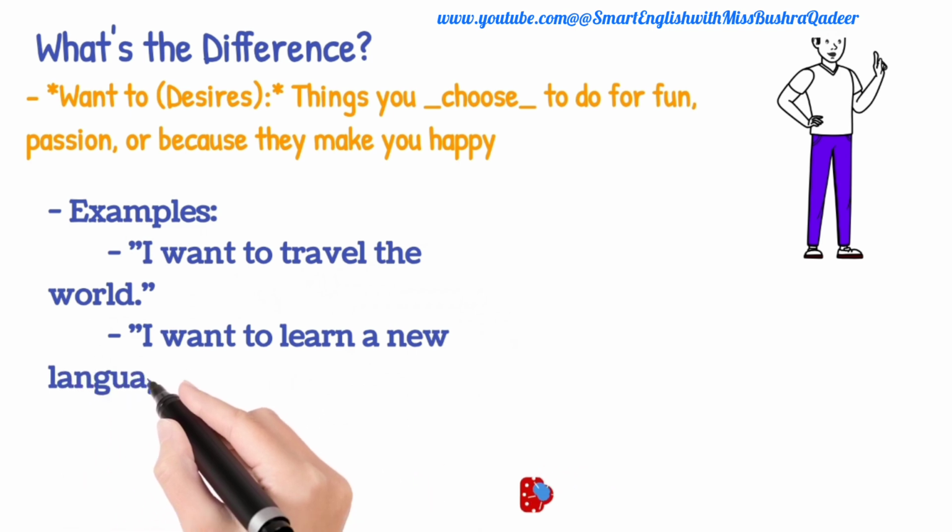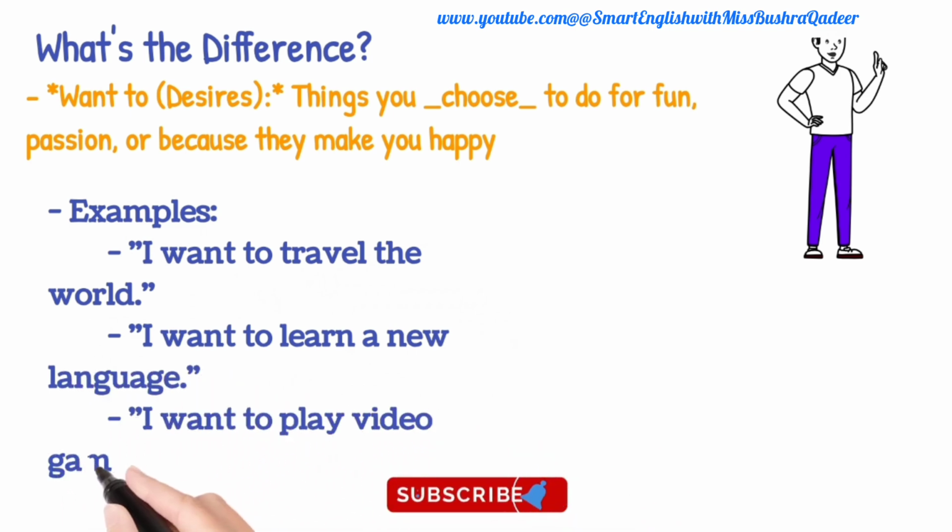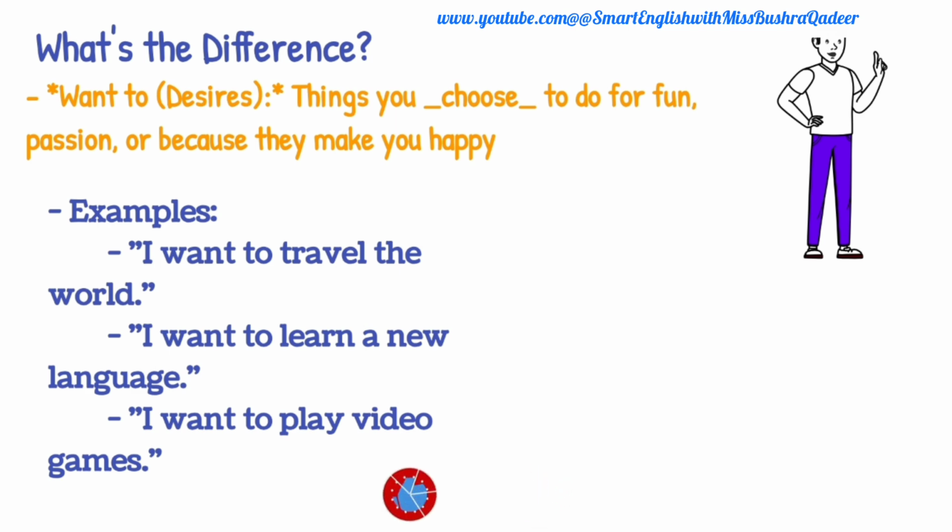So, what's the difference? Want to means desires, things you choose to do for fun, that basically make you happy. Example, I want to travel the world, I want to learn a new language, I want to play video games. Yes, that is true. These are some of the things that we love to do and that creates fun, right? We love to do that.